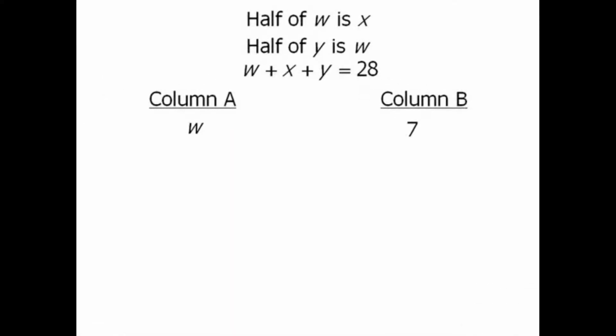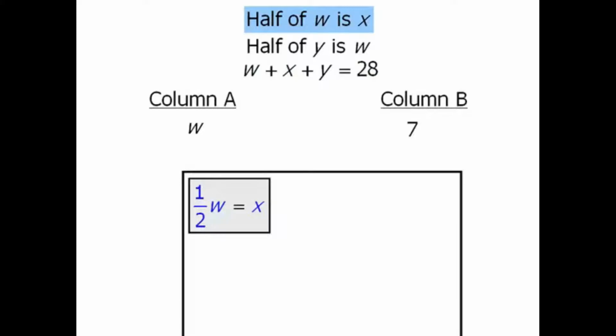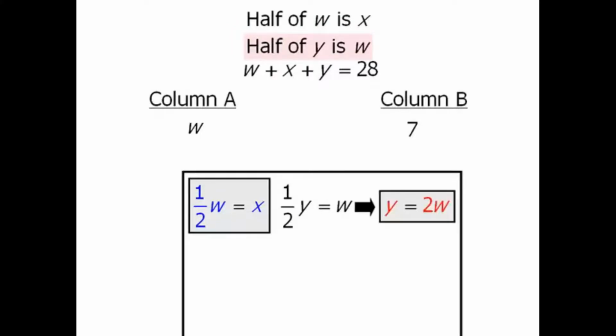Okay, in order for us to find the value of W in column A, we need to take this equation here and replace x and y with expressions involving W. So we're told that half of W is x, so we can write the following equation. Also, we're told that half of y is W, so we can write this equation. Now I want to take this equation and multiply both sides by 2 to get y equals 2W.